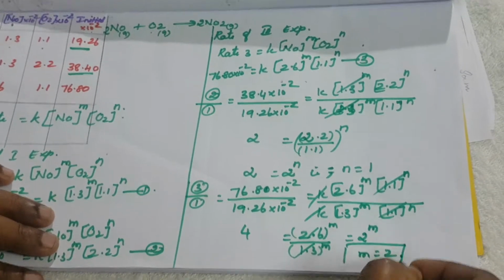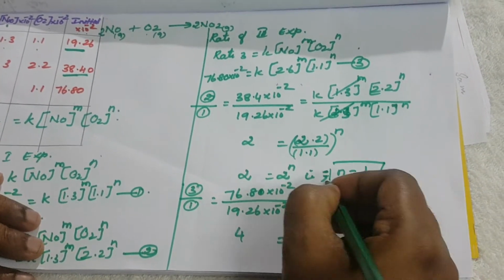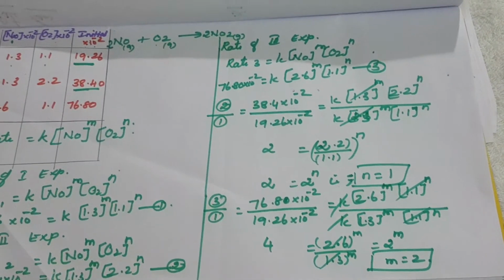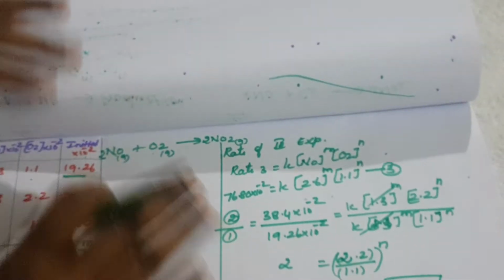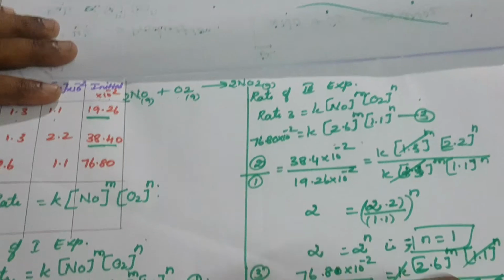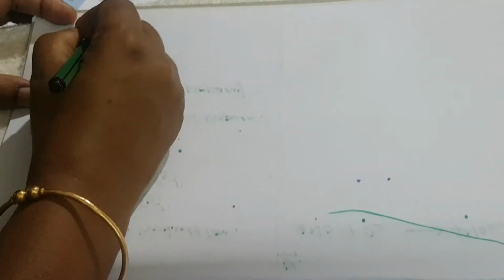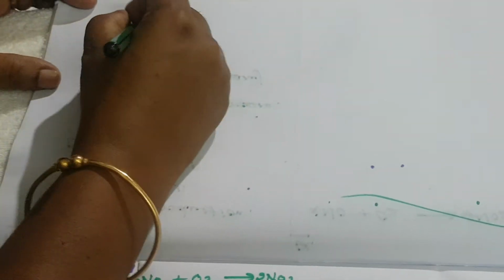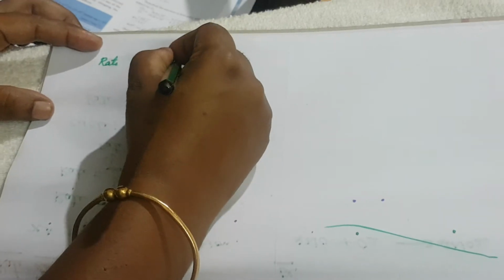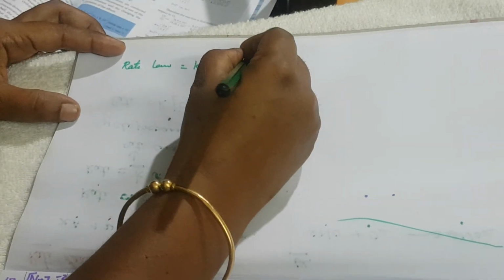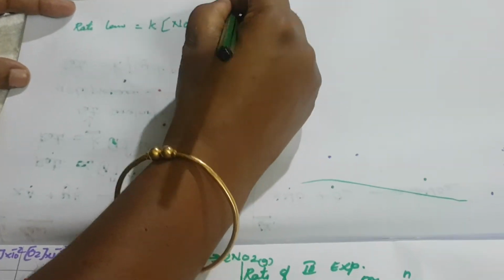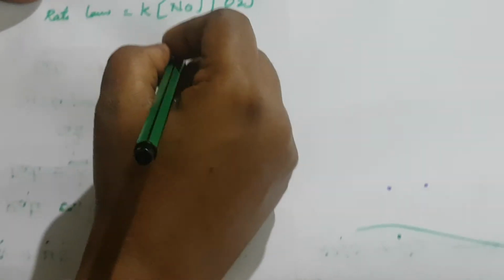So here N is equal to 1 and M is equal to 2. So what is meant by order? Now we can substitute the M and N values. So the equation is the rate law. What is meant by rate law? Rate law is equal to the initial concentration of NO per M and O2 per N. So what is the M value?